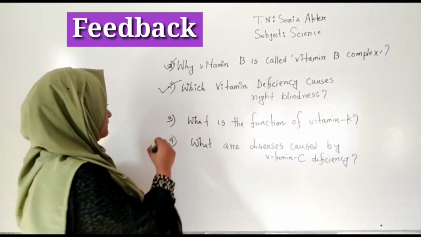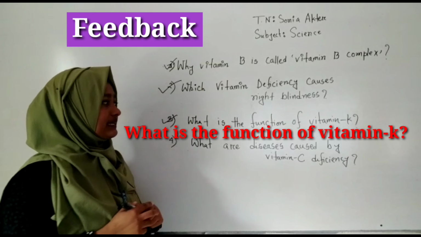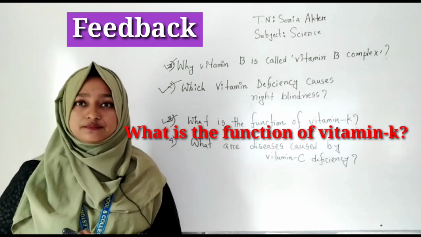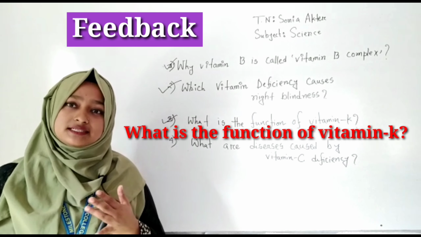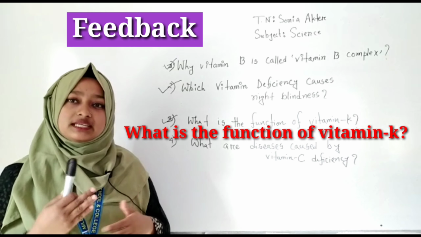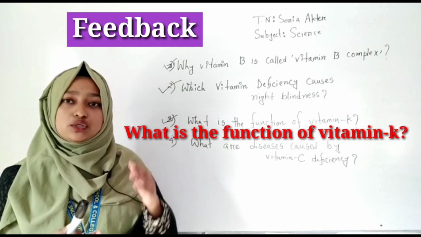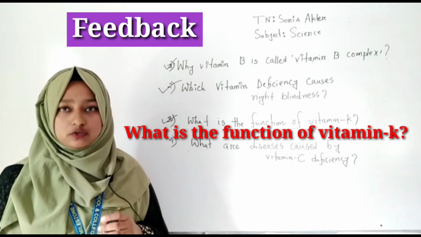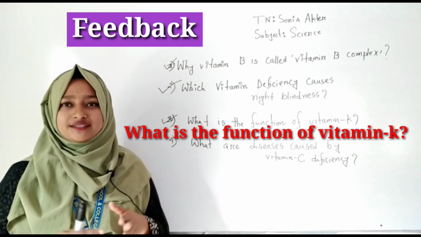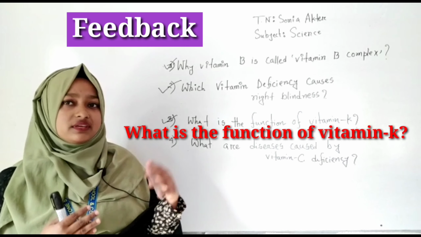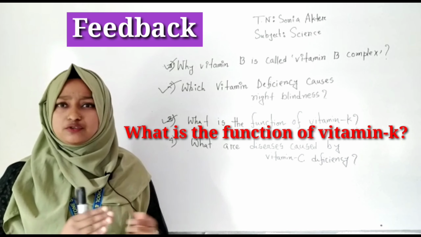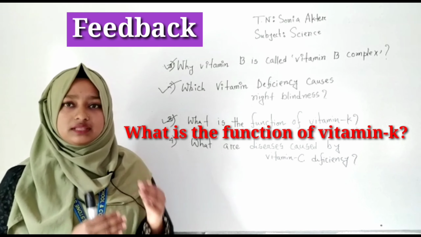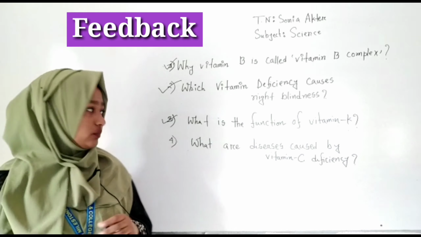Third question is, what is the function of vitamin K? What will be the answer? The function of vitamin K is that it helps to stop the bleeding in our body. So what is the importance of that? Whenever you have any injury, it can stop the bleeding of our body and you do not have any blood loss. That's why vitamin K is important in our body.